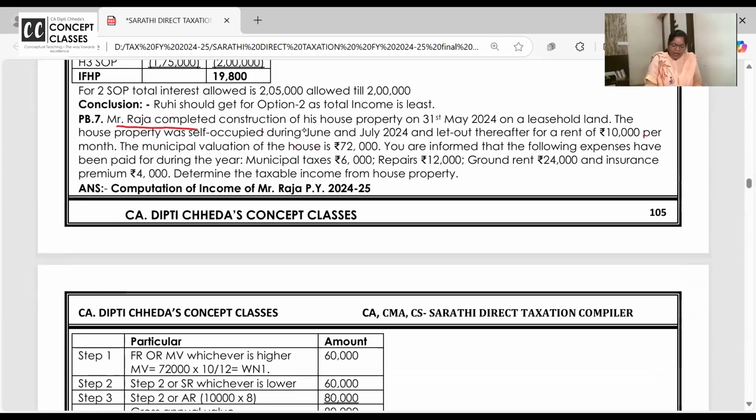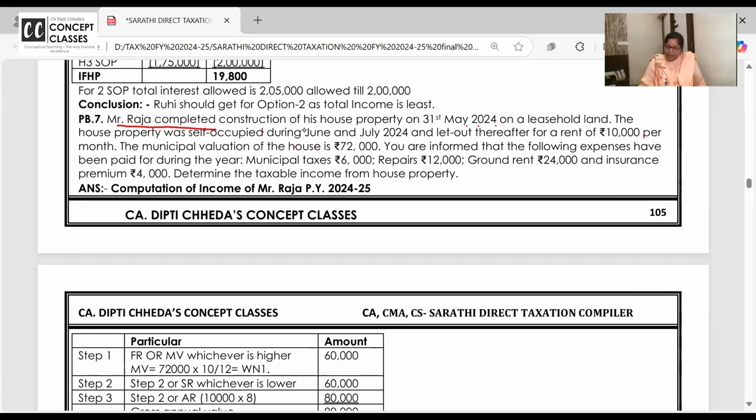चलो. Raja completed construction on 31st May 2024. House property was self-occupied in June and July 2024, and thereafter it was let out at 10,000 per month. Now, the municipal value is 72,000.